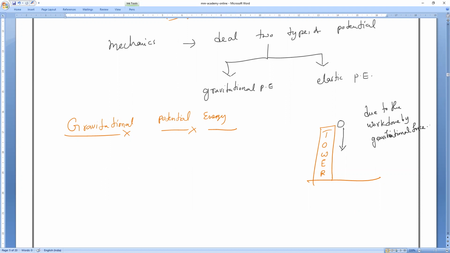So the work done by the gravitational force acting on the body is what makes the body fall towards the ground.